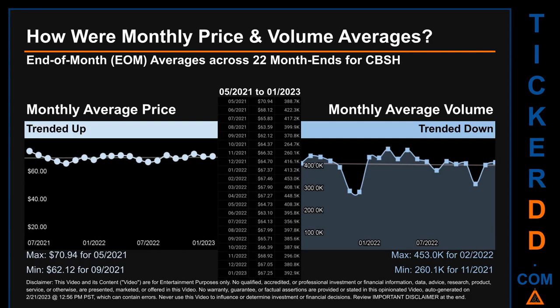How were price and volume averages for CBSH? Across 447 trading days, there were a total of 22 month ends, of which monthly averages for daily price and volume were calculated. Overall, monthly price average trended up while monthly volume average trended down. The maximum end of month average price was $70.94 for 05-2021 while the minimum was $62.12 for 09-2021. Looking at volume, 02-2022 and 11-2021 respectively saw the highest and lowest monthly average volume at 453,000 and 260.1 thousand.